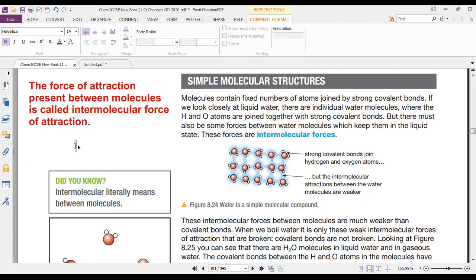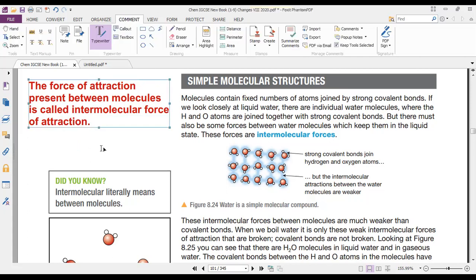The force of attraction present between molecules is called intermolecular force of attraction. All right.